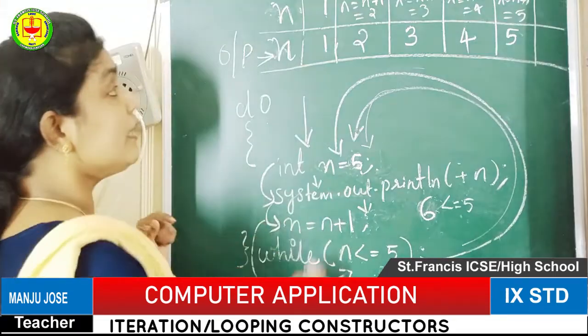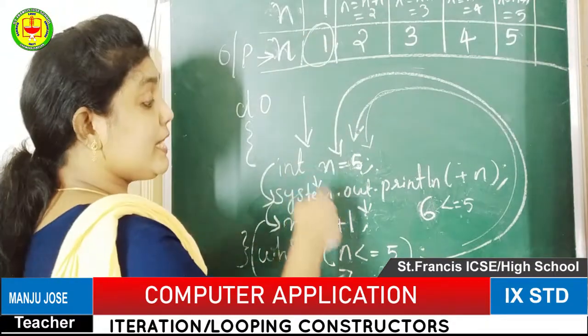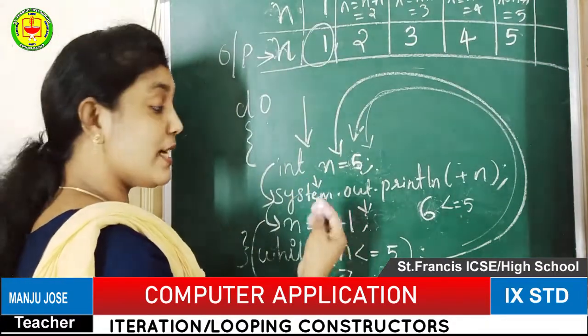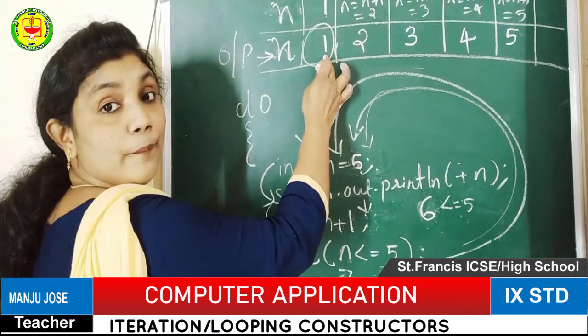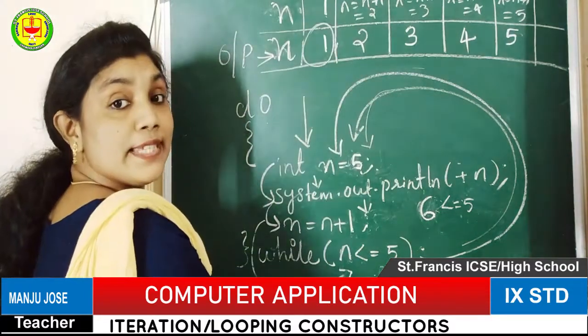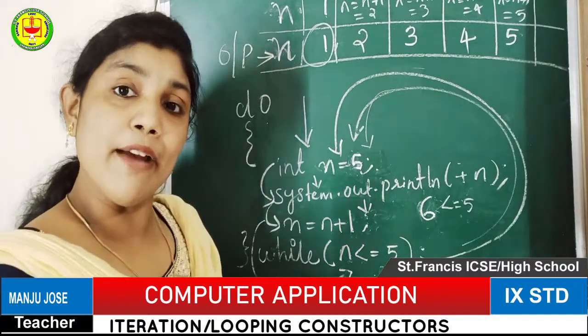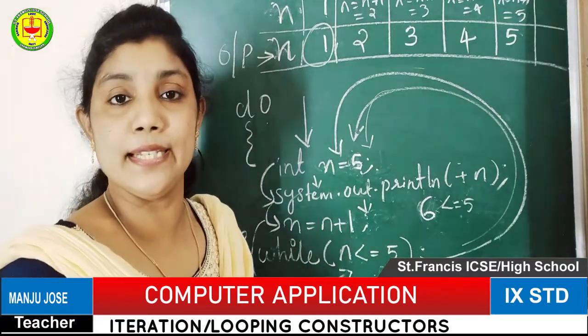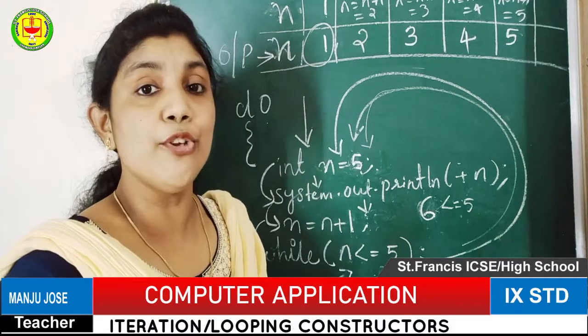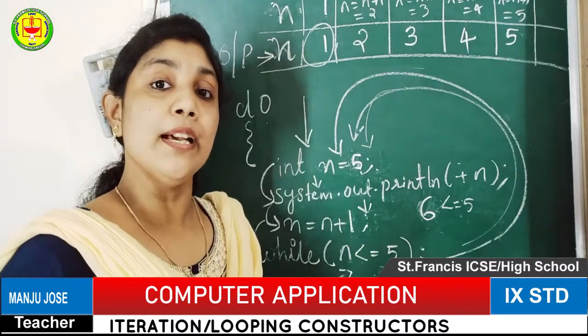But do means one output. Whether the condition is true or false doesn't matter, we will get the first output. Then only will it go for checking the condition. That's why if you are using a do while loop, one output must and should we will get. If you are using a while loop, you may not get any output.